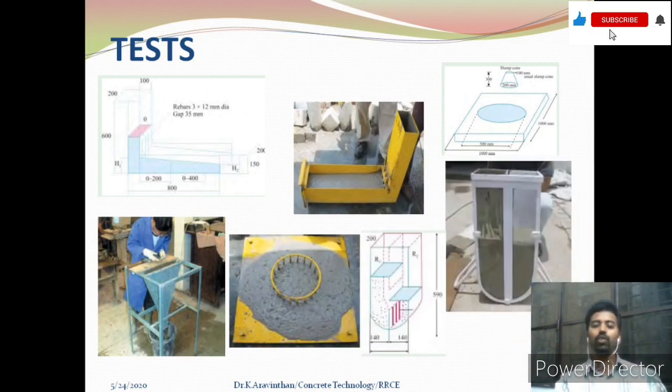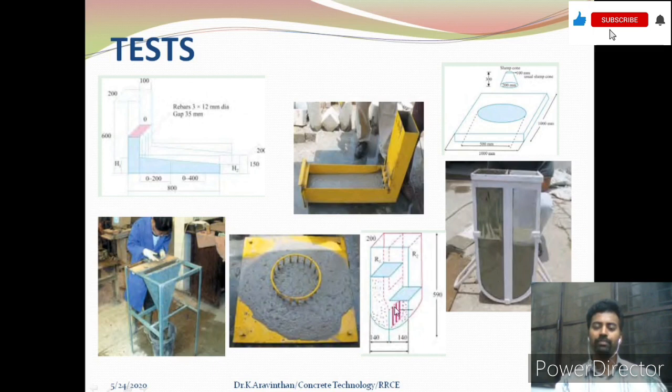And the next test is the U-box test. This is the U-box element. On a single side you have to pour the concrete and there will be a gate here. After removing this gate, the concrete will pass into the other side of the box.